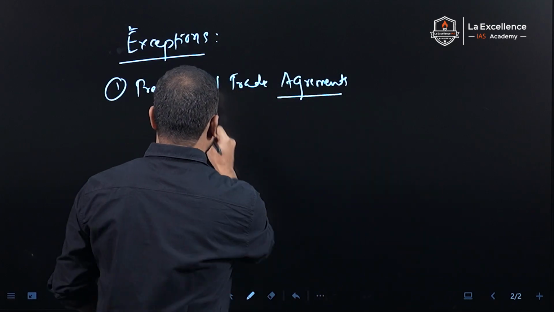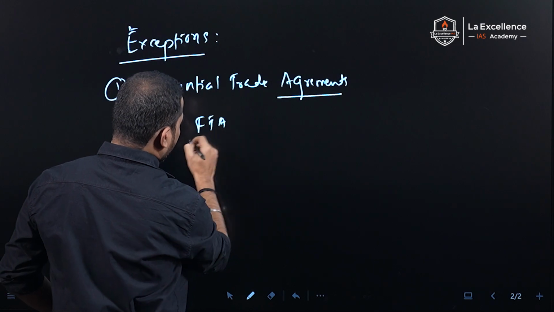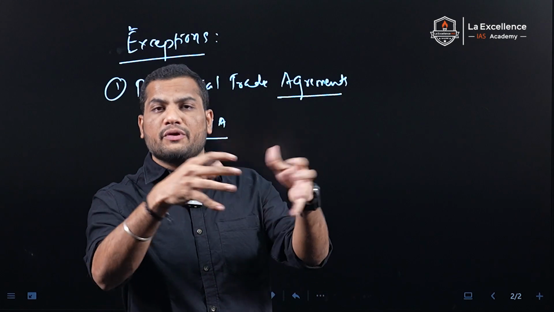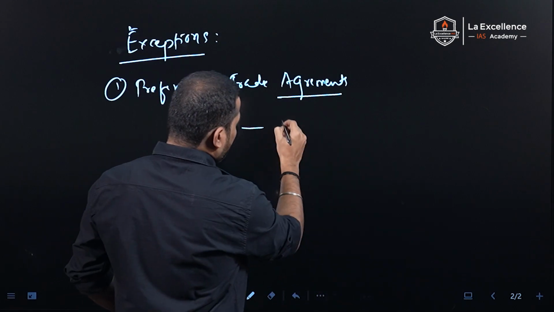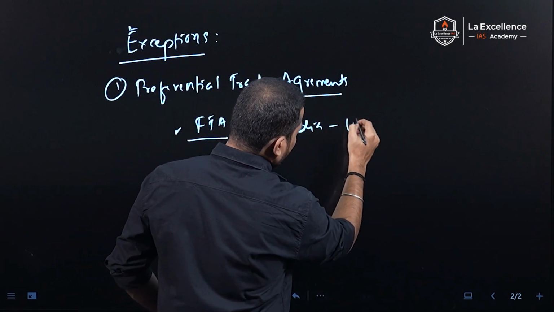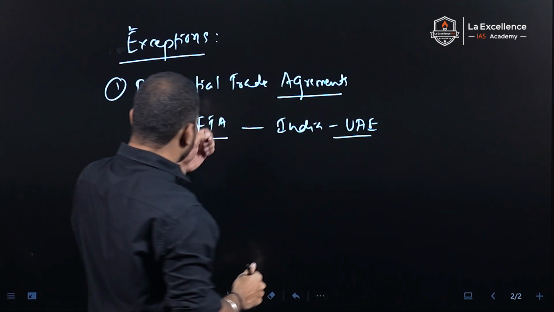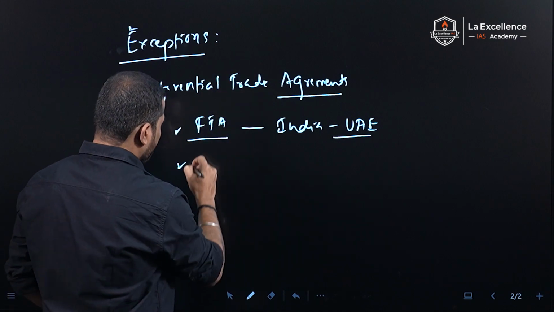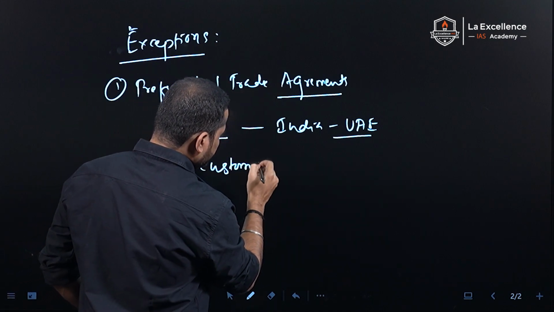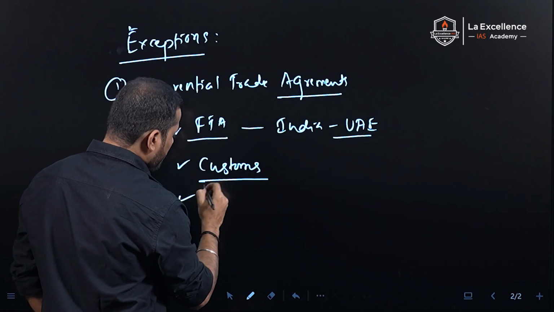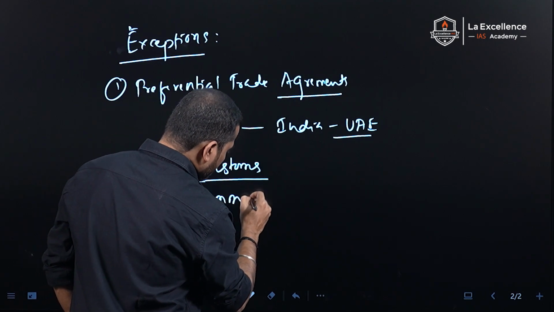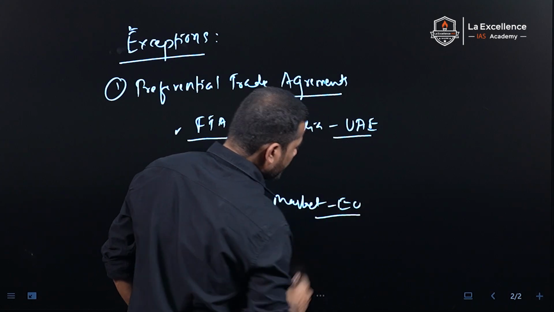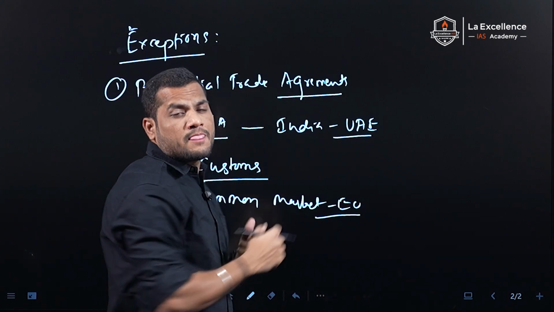For example, we have free trade agreements. Free trade agreements can be between two countries or between groups of countries. For example, India has a free trade agreement with UAE. So this free trade agreement is an exception under the most favored nation. Also customs unions and common markets are exceptions. For example, the European Union is a common market. This is also an exception under the most favored nation.